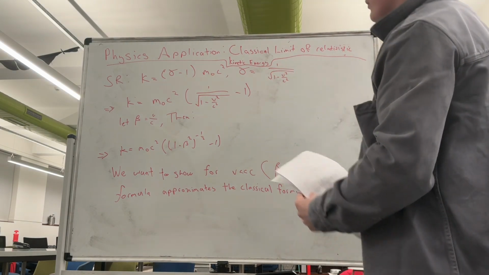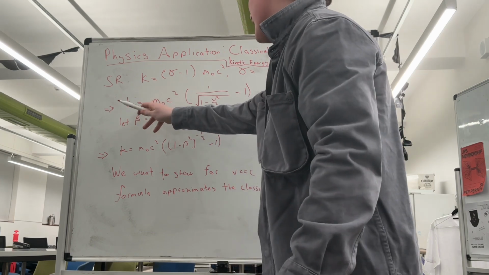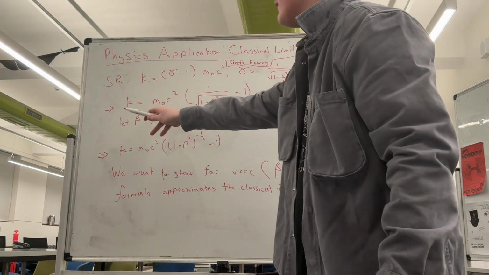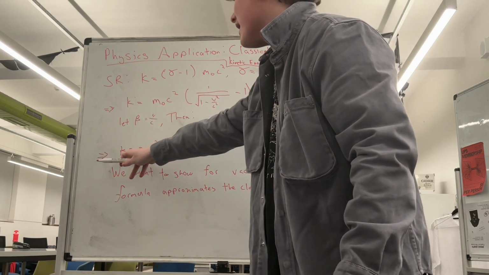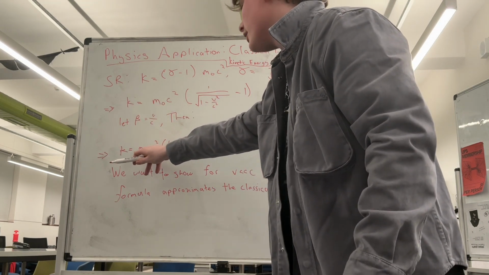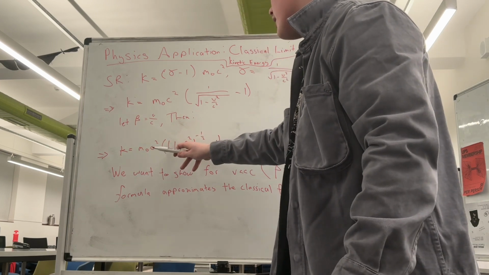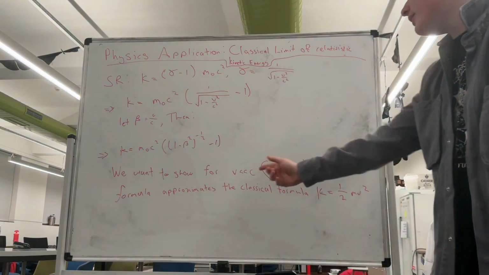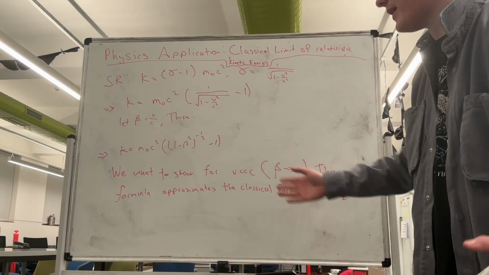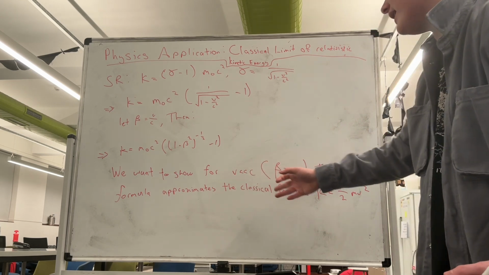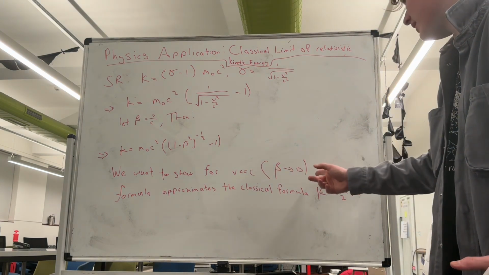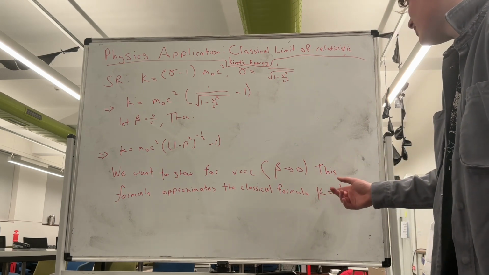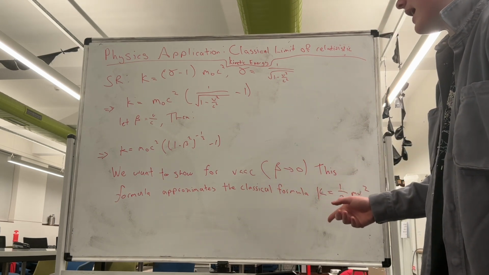squared. Once we substitute this back in, we get this, and if we let this term beta equal v on c, then the kinetic energy is equal to m naught c squared times (1 take beta squared) to the power of -1/2 take 1. We want to show that for very small non-relativistic speeds, i.e. v is much less than c, or as beta approaches 0, this formula approximates the classical formula for kinetic energy, which is K equals half m v squared.